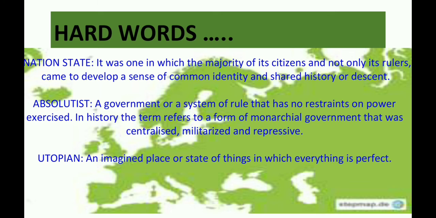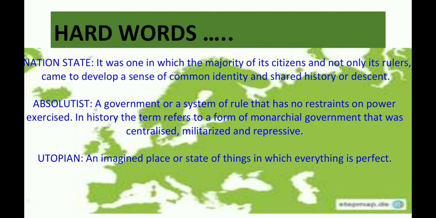Now the hard words which we read in this part are nation state, absolutist, and utopian. Nation state was one in which the majority of its citizens, and not only its rulers, came to develop a sense of common identity and shared history or descent. Absolutist is a government or a system of rule that has no restraint on power exercised.